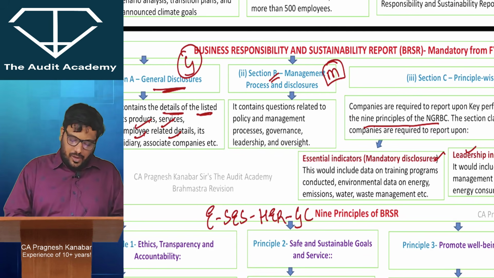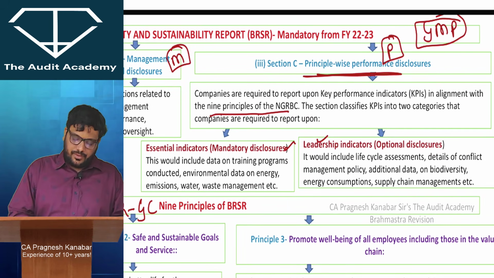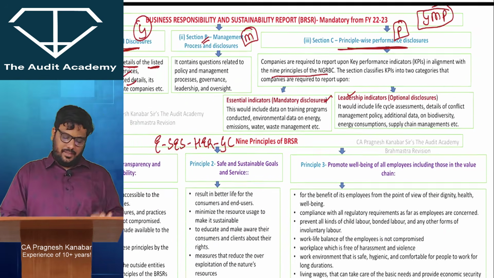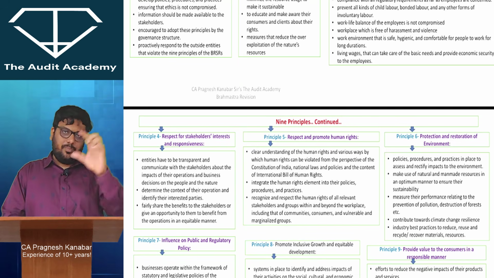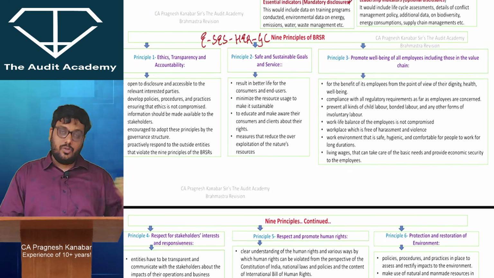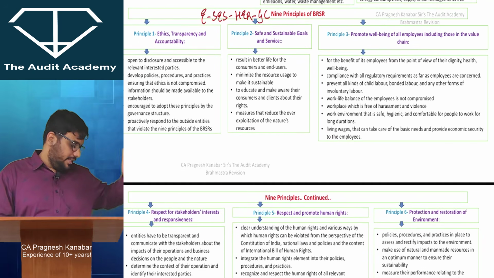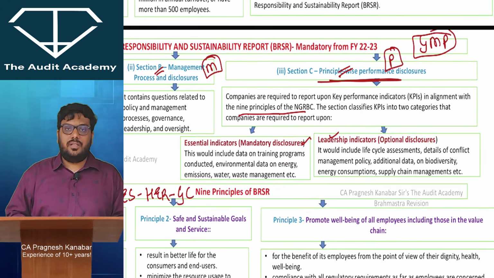So that is your management process and disclosures. Principle wise performance disclosures. This is the main syllabus. The 9 principles of BRSR, and based upon each principle you have to give your disclosure. Principle 1 disclosure, principle 2, principle 3, 4, 5, 6, 7, 8 and 9. All right. So principle wise performance disclosures.